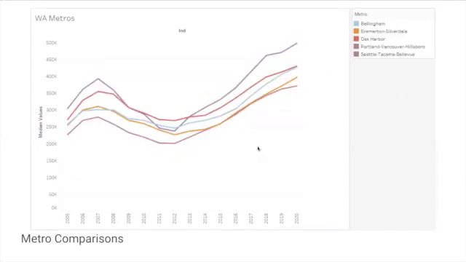Now we get into Washington. With Washington, right here, this is our major city of Seattle and Tacoma. And you see it took a major dip right through here during that recession time, but it did come back. It's doing better than it fared before. The other 4 metropolises are faring about the same between the 4 of them.